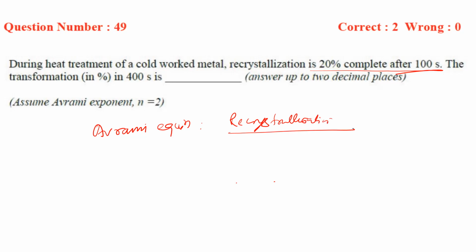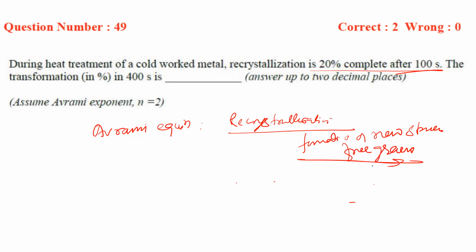So what happens in recrystallization? Basically, formation of new strain-free grains takes place. And this transformation happens with time at a fixed temperature. So according to the Avrami equation, the fraction transformation is equal to 1 minus e to the power minus k t to the power n.